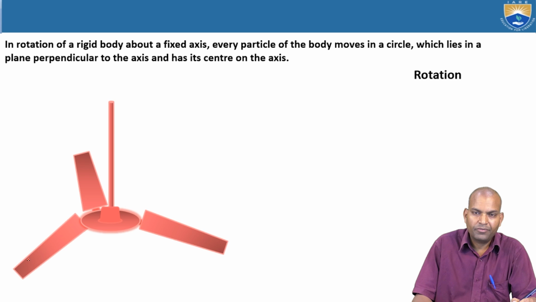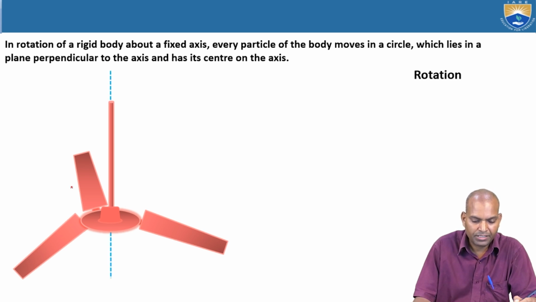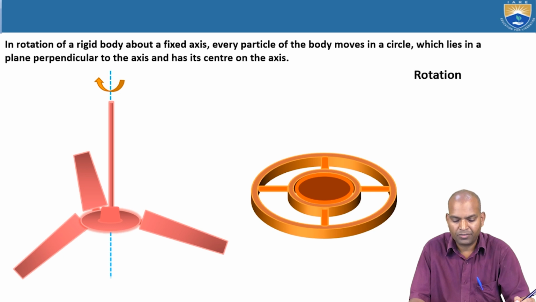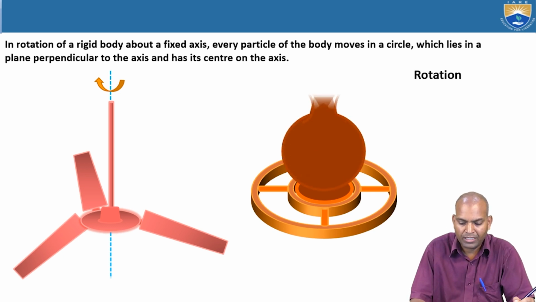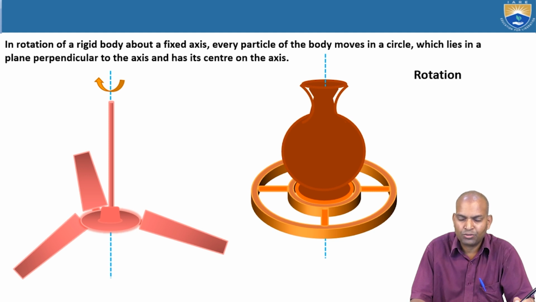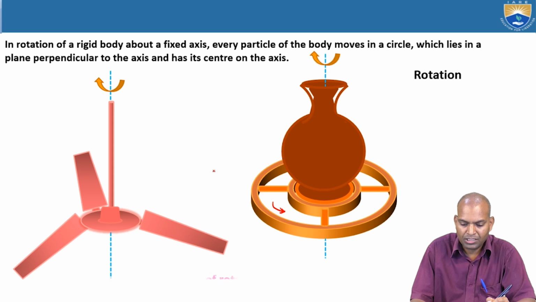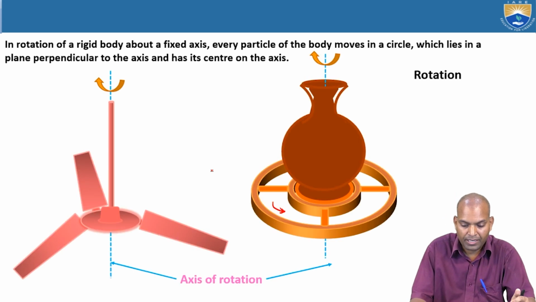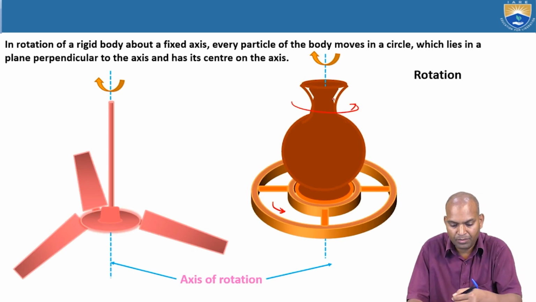If you consider a ceiling fan rotating about its axis, the rotary motion is in this direction. And if you consider a pot being made on a circular wheel, the wheel rotates about its axis of rotation, and the pot rotates along its plane in this direction completely.